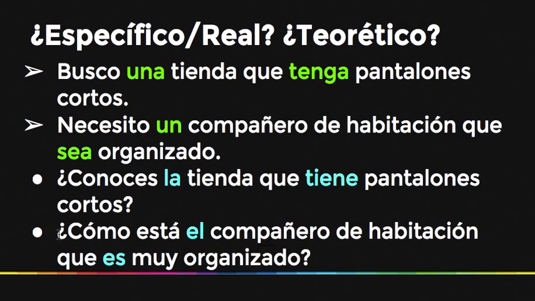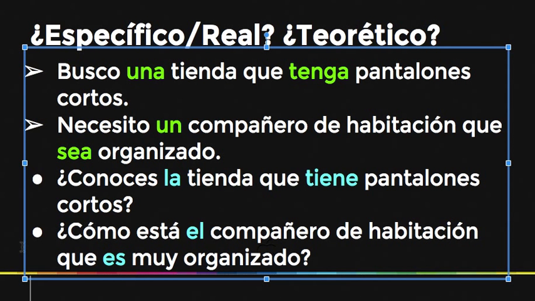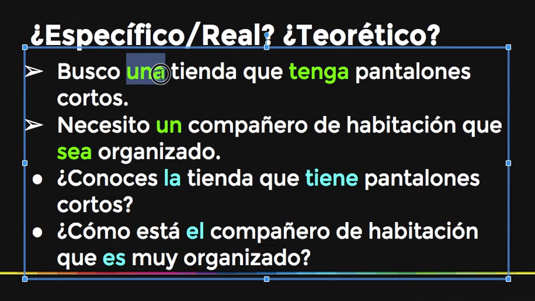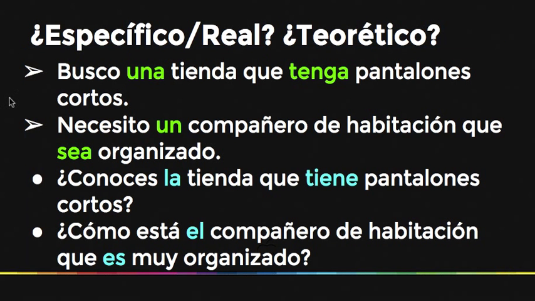And then the next part is a question. How is the roommate that is, es, not sea, muy organizado? And this is how we break it down. We see the una. It tells us that it's a store, not the store, and that there's some uncertainty there. So consider these differences. They're very important, okay?